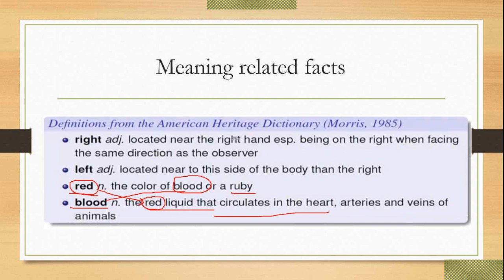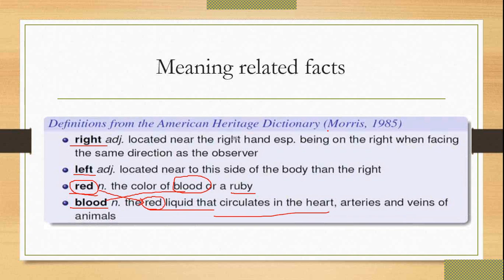When you say red, red is the color of blood or a ruby, as a noun. Now, what are right and left? This is also very interesting. So what is right? Right is located near the right, being on the right when facing the same direction as the observer. And what is left? Left is located nearer to this side of the body than the right.